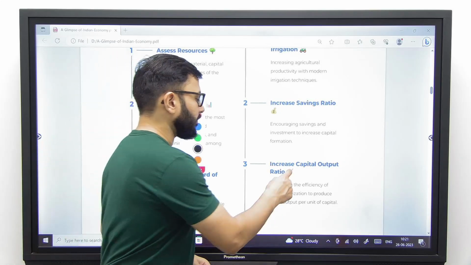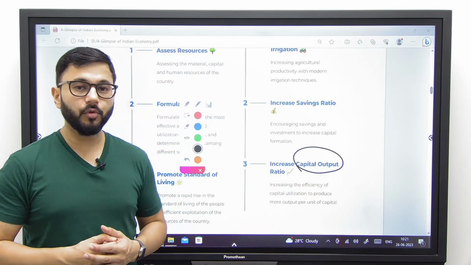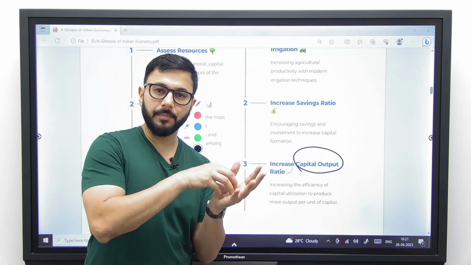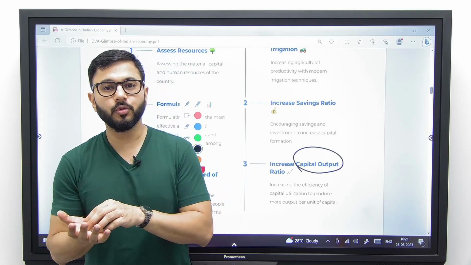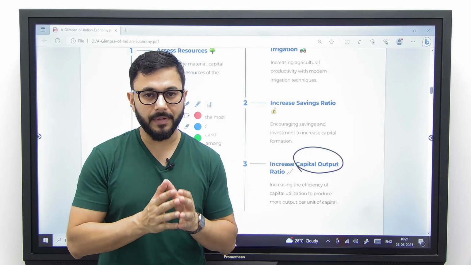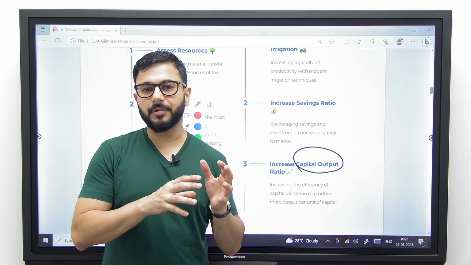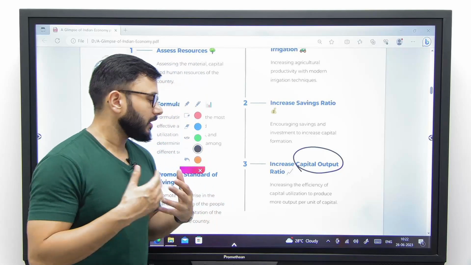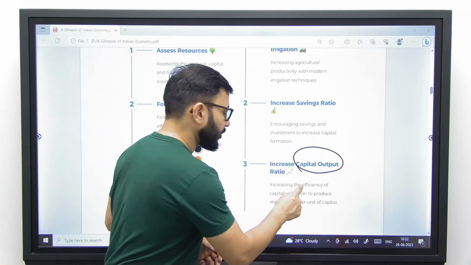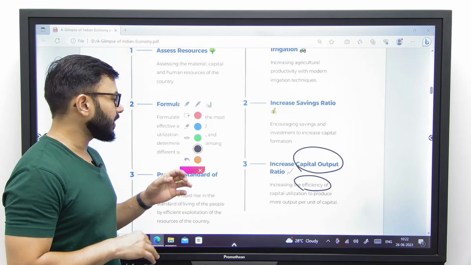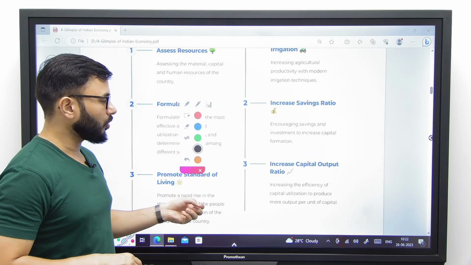And number 3, it talked about improving the capital output ratio, which means how much capital, how many inputs you have to put in in order to create 1 unit of output. If you improve the capital output ratio, it means less capital is required for 1 additional unit of output. So it said, let's focus on efficiency so that we can improve our capital output ratio. These were the 3 major objectives of the Harrod-Domar model.